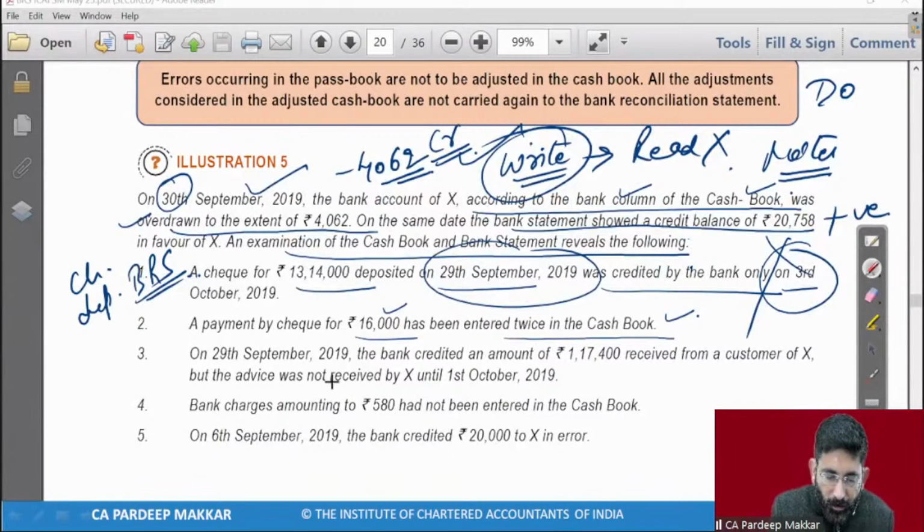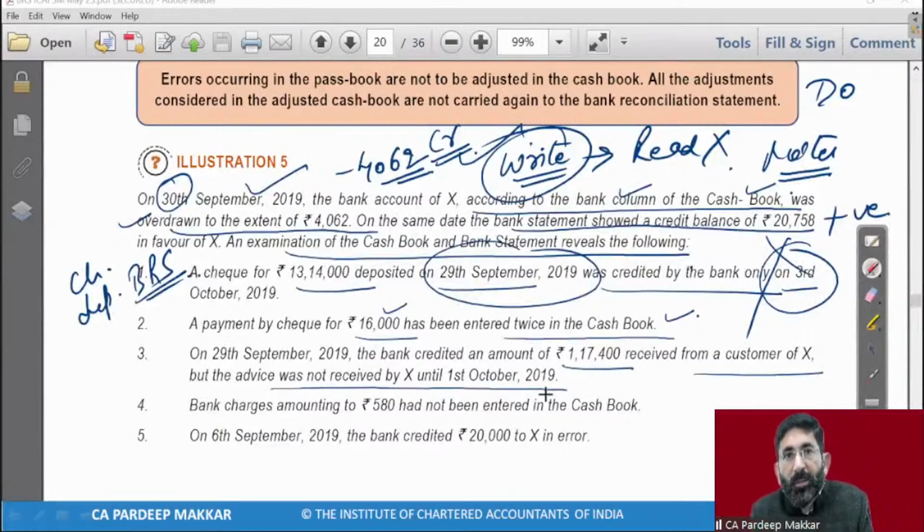Third, 29 September bank credited 1,17,400 received from a customer of X. So this is direct payment received from my customer. But the advice was not received by X. X does not know it. This is amount received into bank. Directly received into bank. So where will it go?